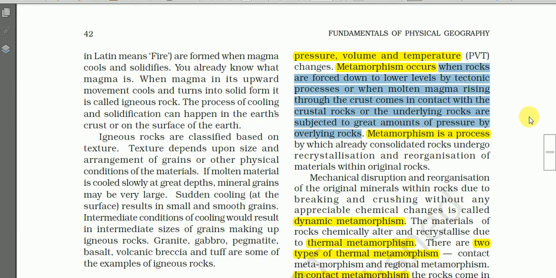So let me repeat. Metamorphism, that is the process of metamorphic rock formation, occurs when rocks are forced down to lower levels, that is into the earth's interior, by tectonic processes because of the subduction of the plates, or when molten magma rising through the crust comes in contact with the crustal rocks, or underlying rocks are subjected to great amounts of pressure by overlying rocks.